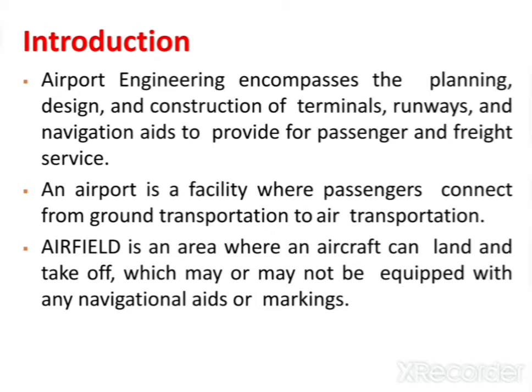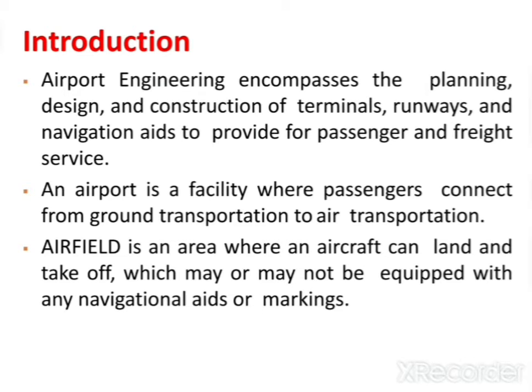If those facilities are not there, even though the passengers are connecting from land transport to air transport, that place is simply called an airfield. Facility means the terminal building in which we provide some seating, some shopping, some refreshment, and all those things. If that facility is not there, simply the place where aeroplanes take off or land is called an airfield. That is the difference between airport and airfield.